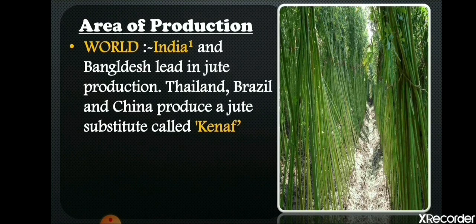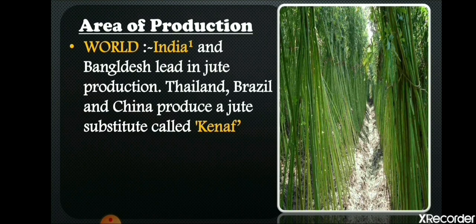Next, we are going to learn about the area of production. Now we will see what is the area of production of this crop. If we talk about the world, India is the largest producer of jute. Okay, India is the largest producer of jute.